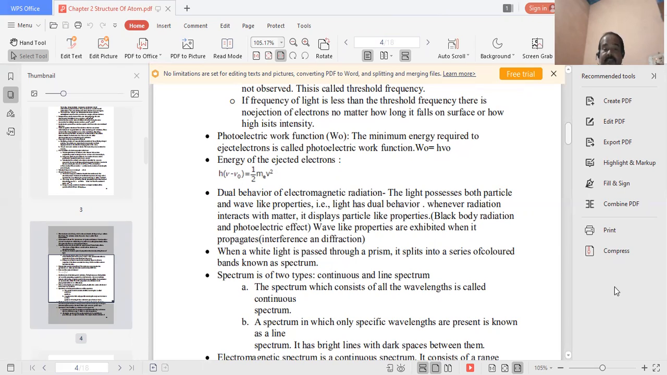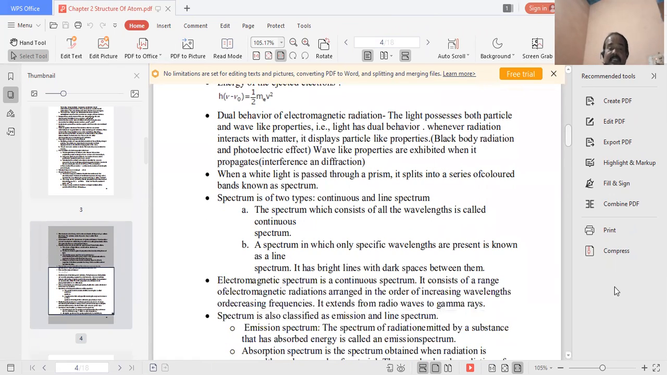It displays particle-like properties in black body radiation and the photoelectric effect, and wave-like properties when it propagates, exhibiting interference and diffraction. When white light is passed through a prism, it is split into a series of color bands known as a spectrum.